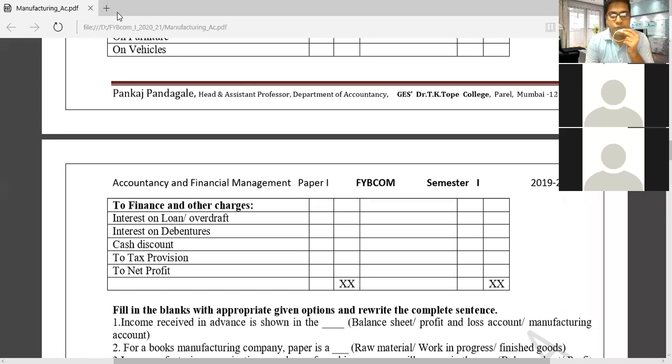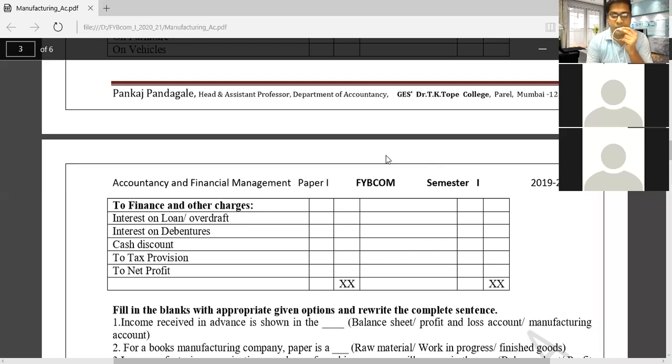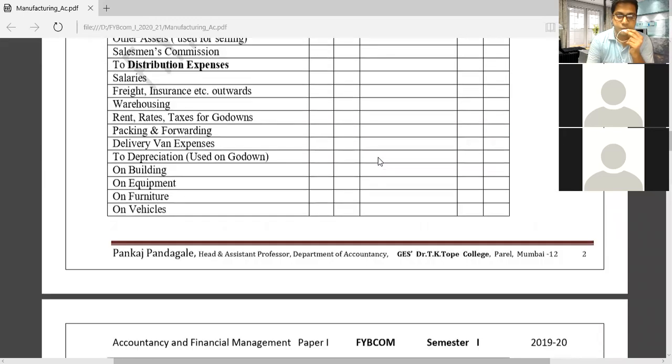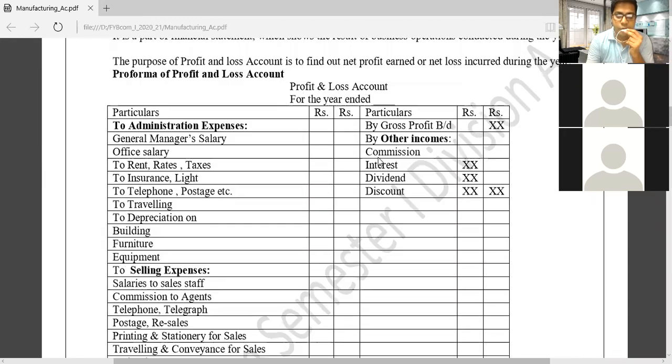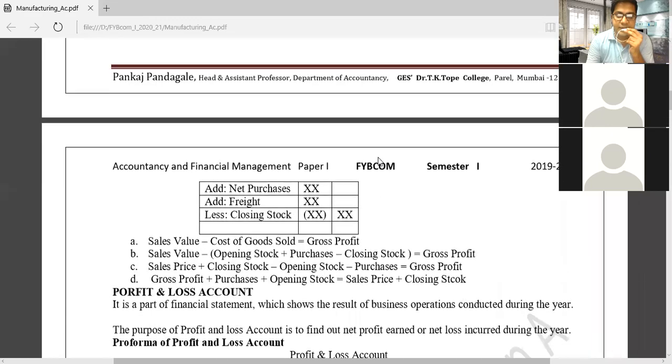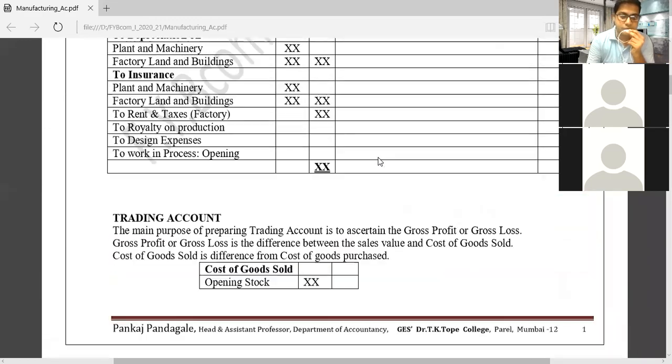So I hope you understood this profit and loss account. Yes, do you have any doubt? Is there any doubt? You can ask the question.